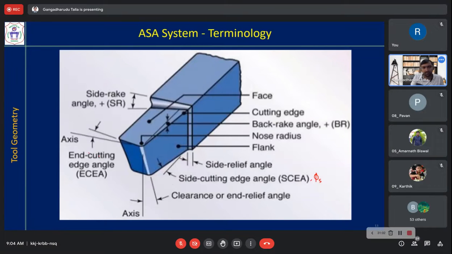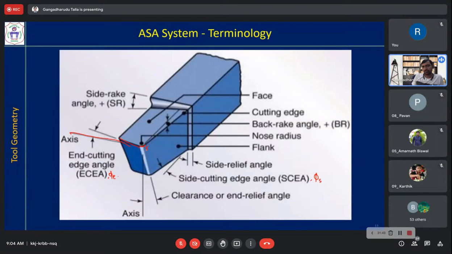End cutting edge angle is this one. So this is the end cutting edge or the auxiliary cutting edge, both are same. So that is the cutting edge, and this is the axis, x-axis. So the angle between them is represented as end cutting edge angle phi e. That is also auxiliary cutting edge angle, both are same. End and auxiliary are same, side and principal cutting are same. Okay, that you have to remember. Now nose radius, you all know, this is the nose radius R. So you have represented the things in top view.